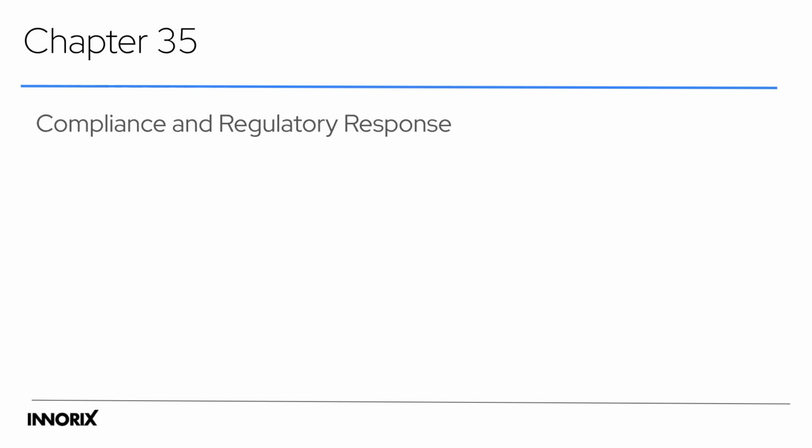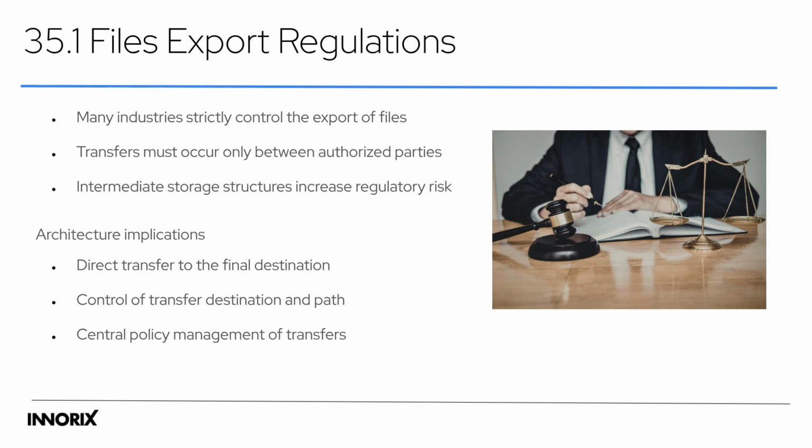Chapter 35 addresses compliance and regulatory response. Transfer architecture must support compliance by controlling where files exist and how their movement is recorded. File export regulations control file transfer to authorized parties. Intermediate storage increases regulatory risk. Direct transfer architectures, with central policy management, reduce compliance exposure.